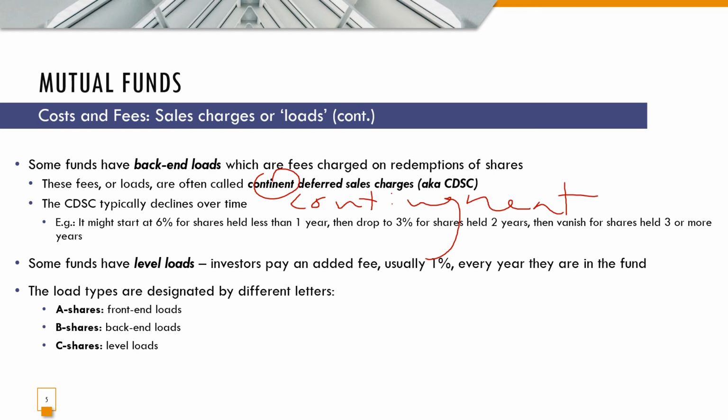The CDSC typically declines over time, so it might start at 6% for shares held less than 1 year, then drop to say 3% for shares held 2 years, and then vanish completely for shares held 3 or more years. Some funds have level loads, where the investors pay an added fee, usually 1% every year they're in the fund. So we're actually building up a lot of fees here, aren't we? The load types are designated by different letters. So A shares are front-end loads, B shares are shares that have back-end loads, and C shares are the level loads.